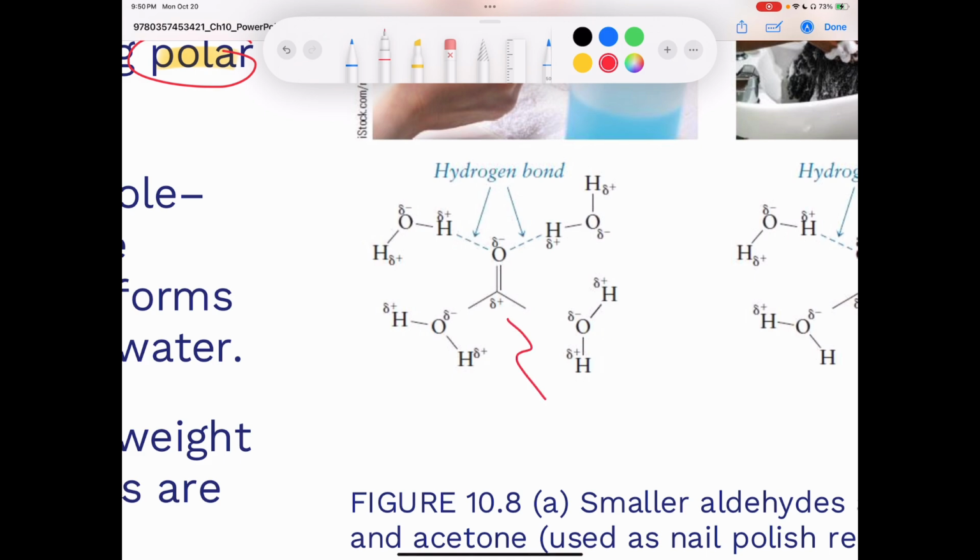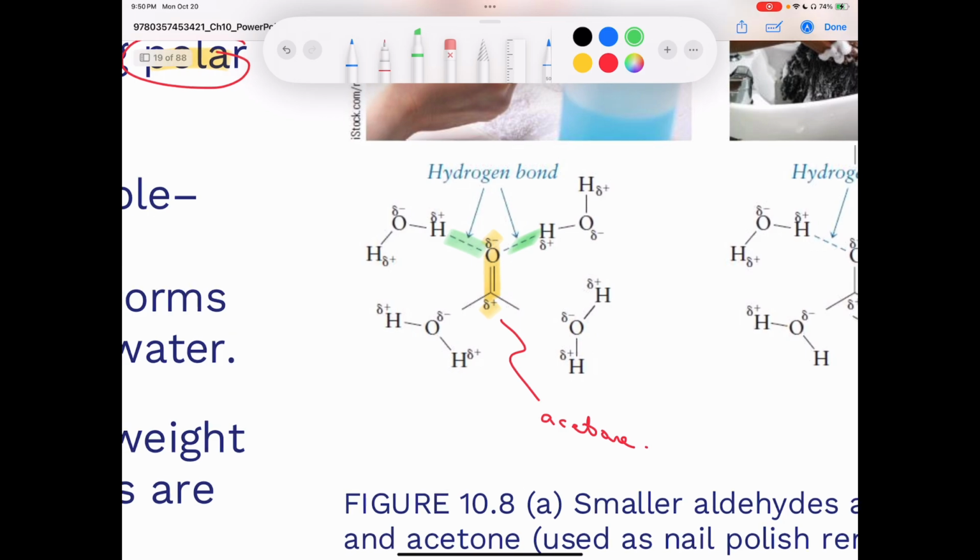This is a molecule of acetone, okay, or propanone. You can see we have one, two, three carbons in the molecule. And you can see that you have the dipole in the carbonyl, right? Where the carbon is delta plus and the oxygen is delta minus because oxygen is more electronegative than carbon. And thus, hydrogen bonds can form between water and the carbonyl oxygen. You see, we have one here and one here, and that's why nail polish remover is soluble in water.